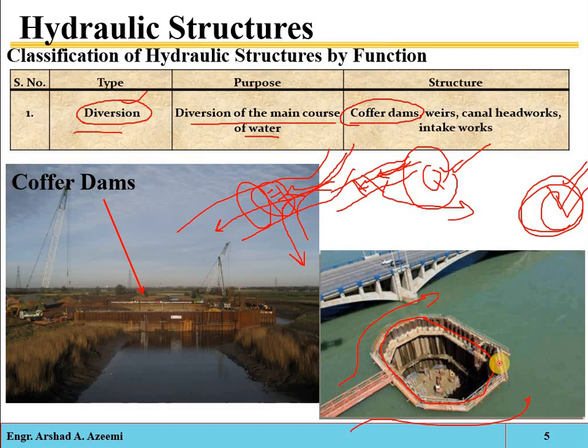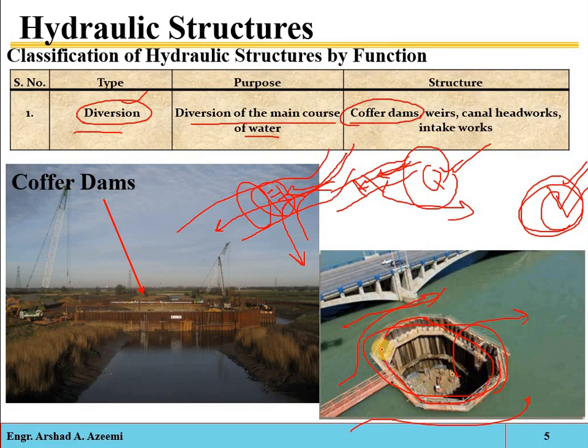Okay, so here this structure is just constructed, then the water is dewatered from the area and a dry environment is created. See, for example, if you are doing some structures inside the water body, then some dry environment will be created for the construction purposes.